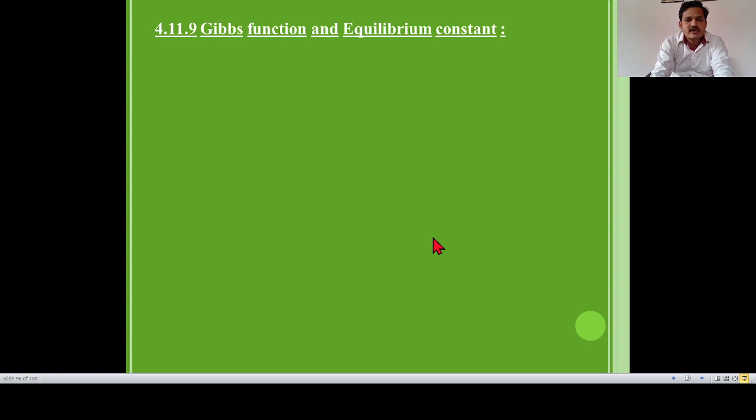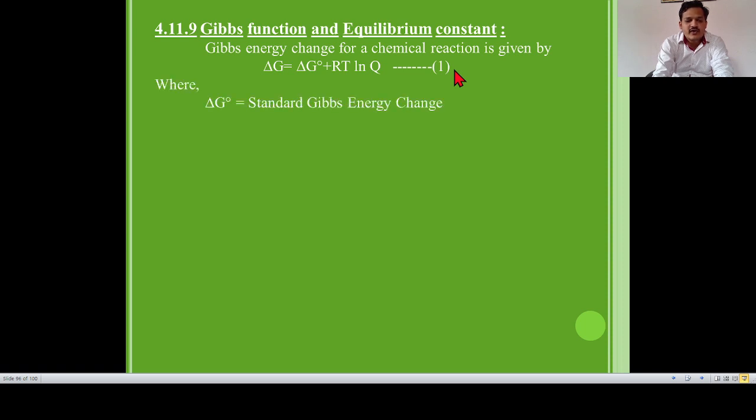Next point is Gibbs function and equilibrium constant. Gibbs energy change for a chemical reaction is given by delta G is equal to standard Gibbs energy change, that is delta G naught, plus RT natural logarithm Q. This is equation number one, which is already given to us, where delta G naught is the standard Gibbs energy change.